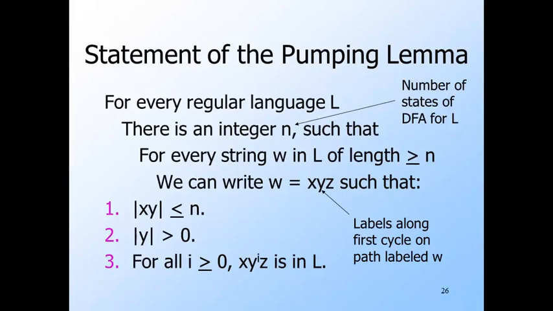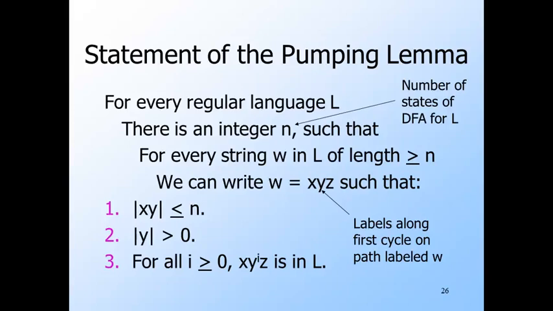First, the prefix xy of W is short. It is of length at most n. We assure that by making y be the label of the first cycle we encounter. Second, y is not the empty string. We assure this because y connects two different occurrences of the same state along the path of W. And lastly, x, y to the i, z is in L for all integers i.